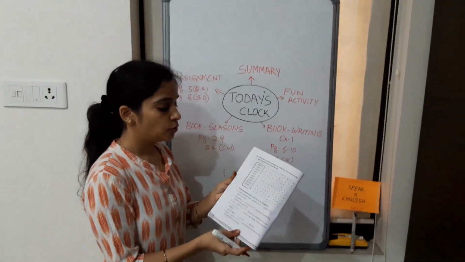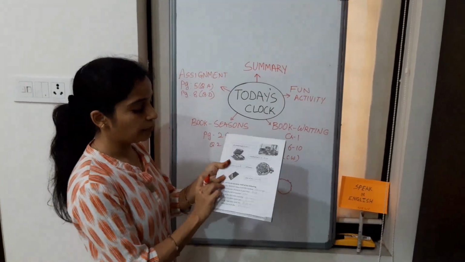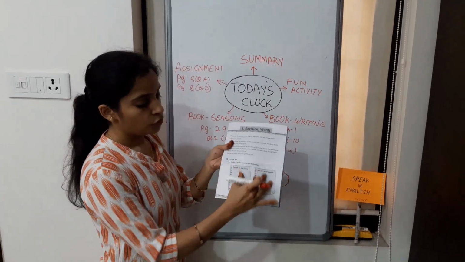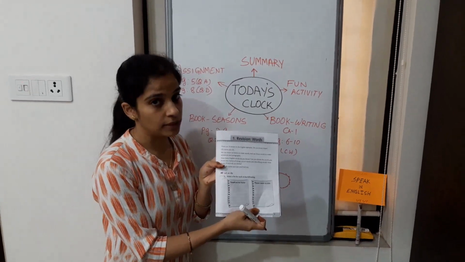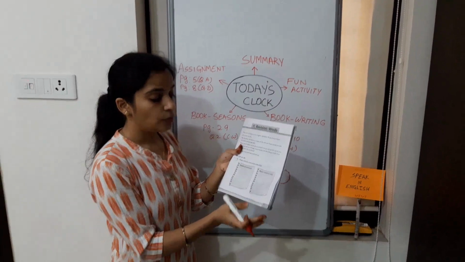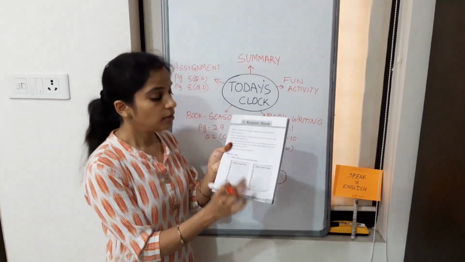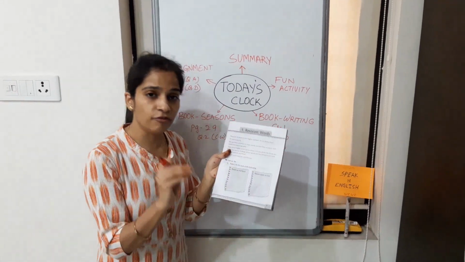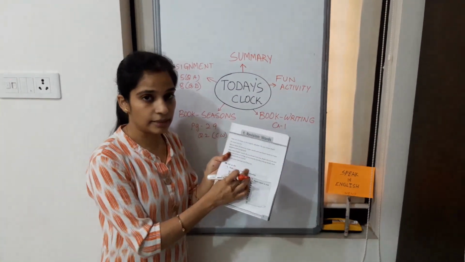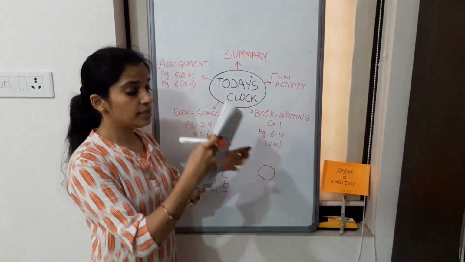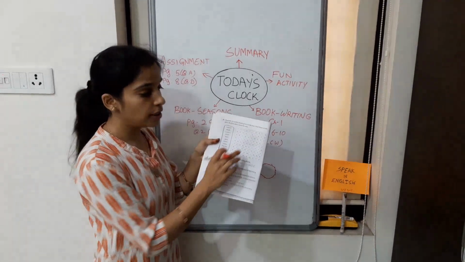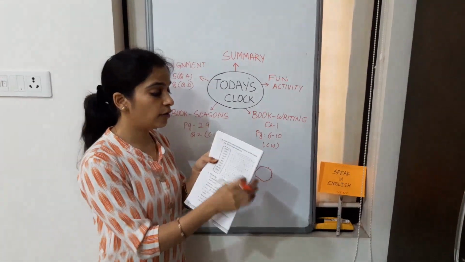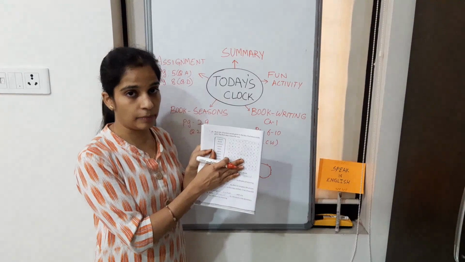Now students, for the time limit to complete this, you should not take more than 5 minutes. What you are going to do? When you send me this assignment, you should also write how much time was taken by you. You took 5 minutes or more than 5 minutes, write that. In the same way, to complete this assignment also, you should not take more than 5 minutes. And you have to say how much time was taken by you to complete this assignment.